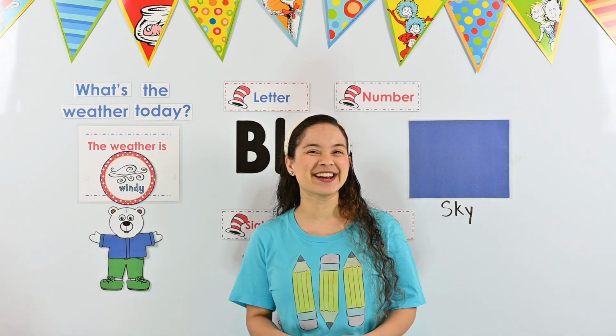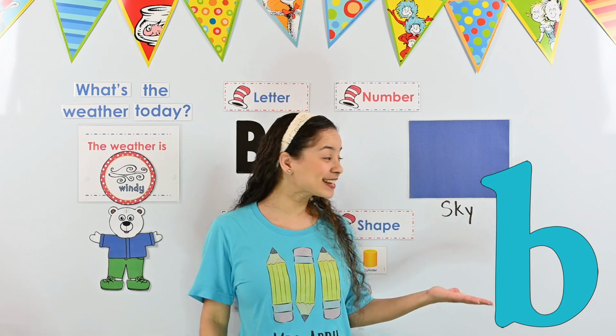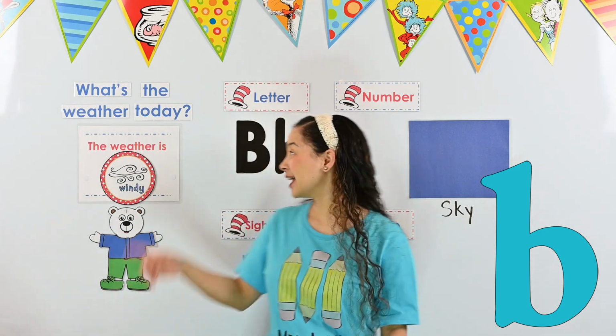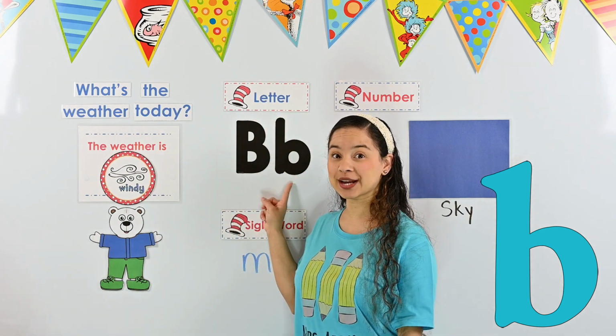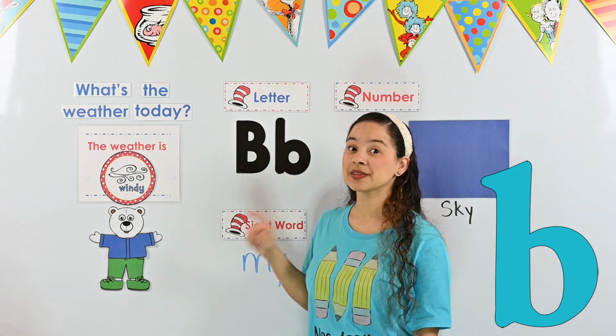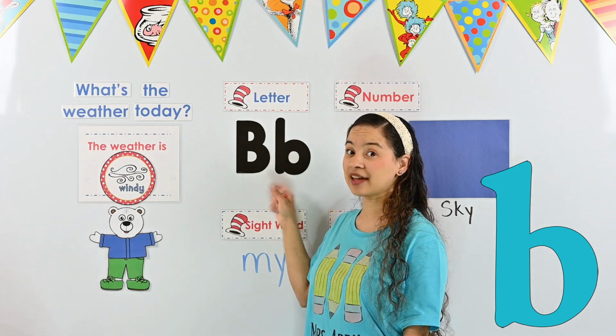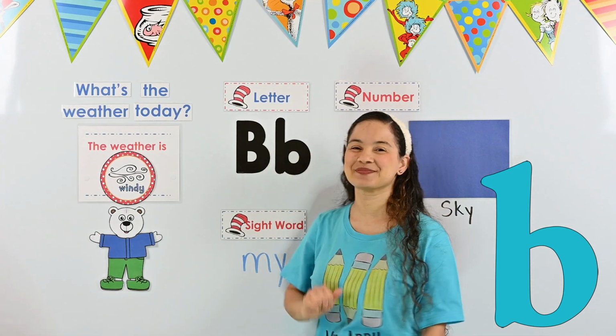Okay, let's look at another letter. Is this the letter B? If you have your thumb up, you are correct. This is the letter B. Is it an uppercase B or a lowercase b? It's a lowercase b. It has a straight line going down and a curve at the bottom. And the curve goes to the right.